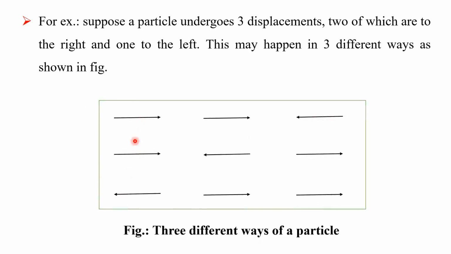In the figure, there are 3 steps. In each case, 2 steps are to the right and 1 is to the left. This figure shows the 3 different ways of a particle's motion.